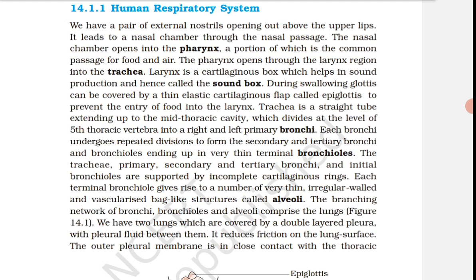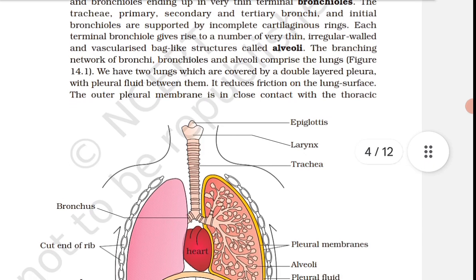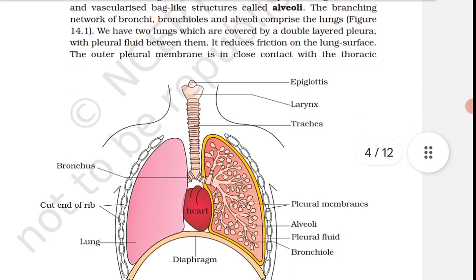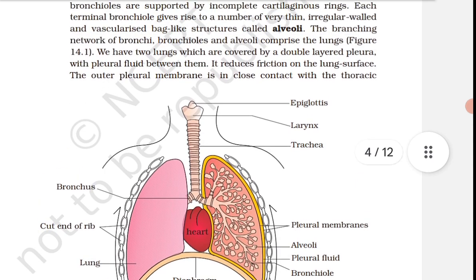The pharynx opens through the larynx into the trachea. Larynx is a cartilaginous box which helps in sound production and hence called the sound box. During swallowing, the glottis can be covered by a thin elastic cartilaginous flap called epiglottis to prevent the entry of food into the larynx. Trachea is a straight tube extending up to the mid-thoracic cavity, which divides at the level of the fifth thoracic vertebra into a right and left primary bronchi.